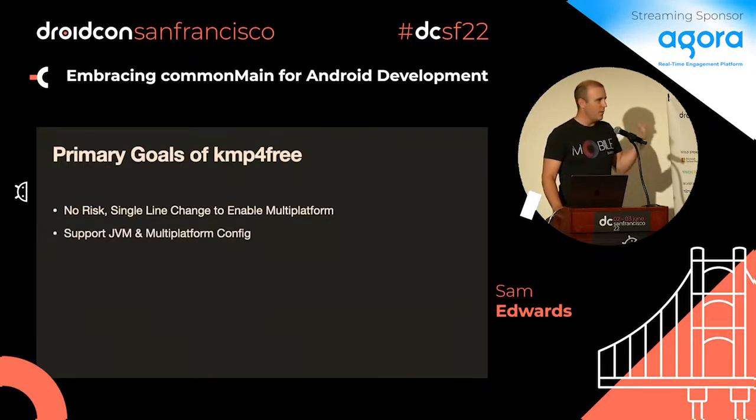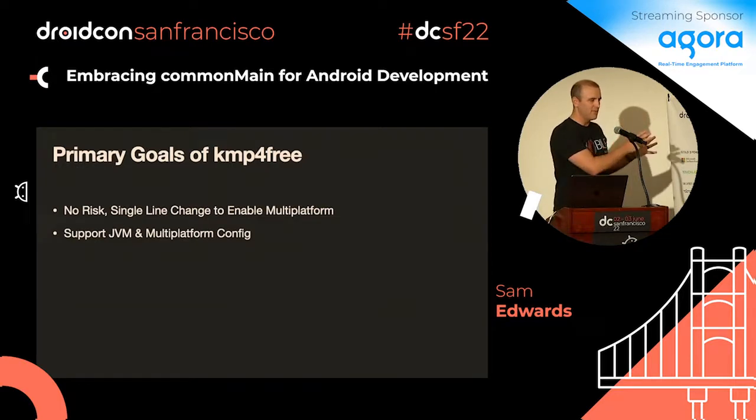Another thing is I don't want you to use this forever. I want you to use this to try, to start exercising that, but then go use the multi-platform plugin once it gets stable. You should move there. You should just be targeting the JVM with multi-platform. But this is your stepping stone. In order to do that, I'm providing backwards compatibility.